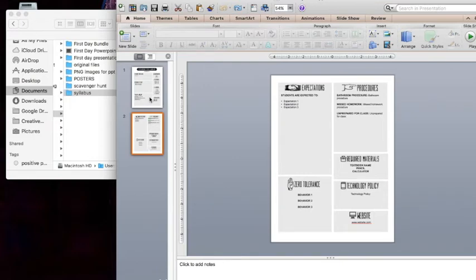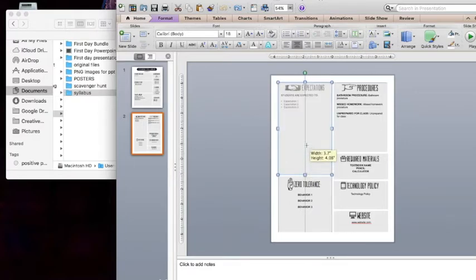So the first thing I want to show you how to do is to change the size of the box. So let's say that your expectations don't quite fill up this whole space. What you can do is click on the box and select it, go down to the bottom where the arrow appears, click, and then just drag up. Now, since I've got this space right here, I can add another section.